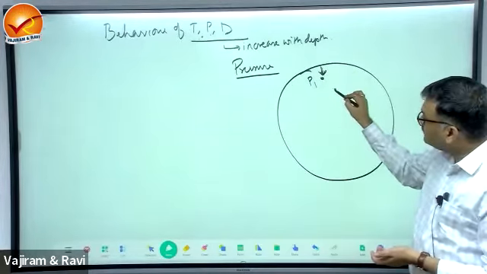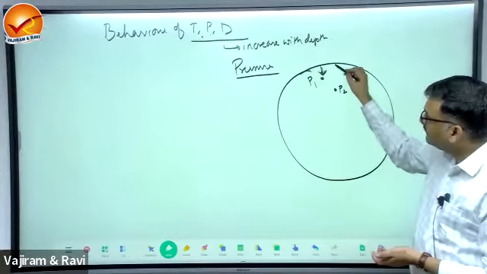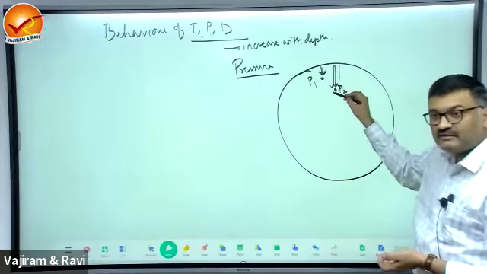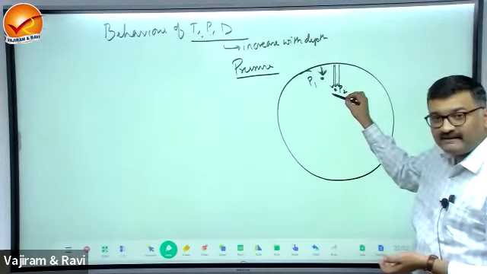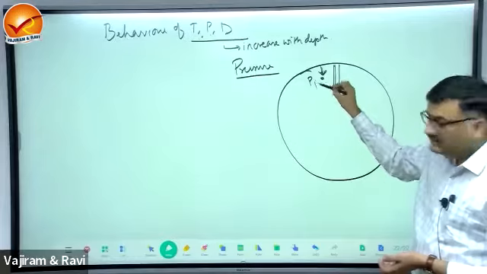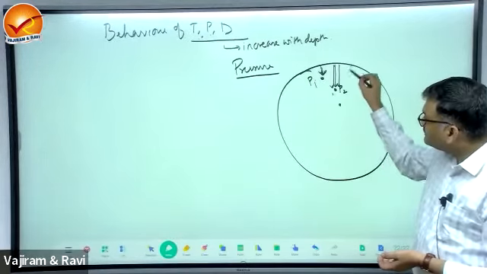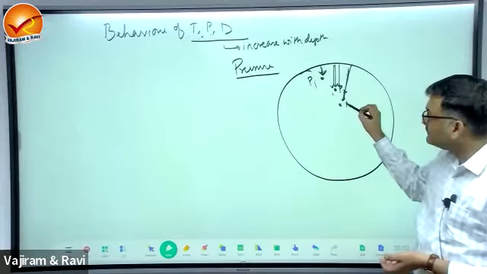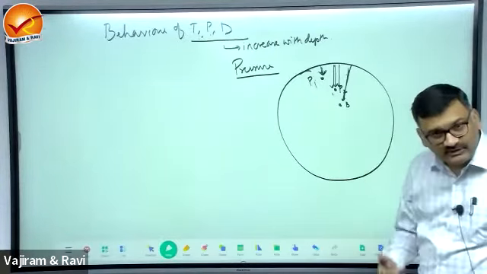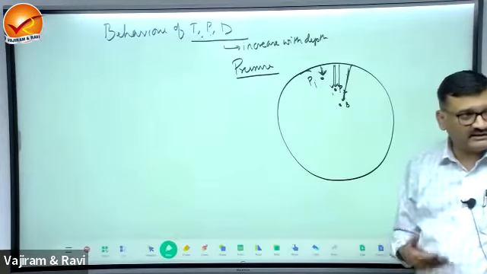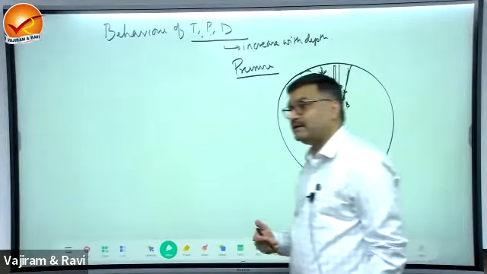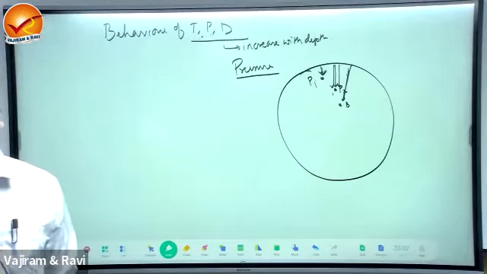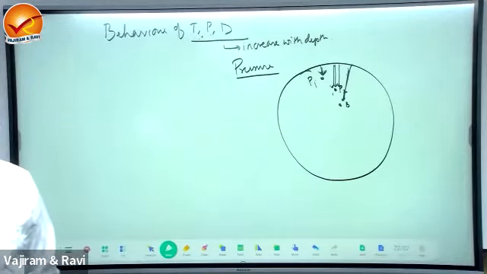If you go to this depth, this is P2, what will happen? The load exerted is of this much material here. Therefore, the pressure at P2 will be greater than P1. If you go here, this is the weight exerted by what? All the higher material, this is P3. Like this, as we move towards the interior, weight exerted by the overlying material goes on increasing. Thus, pressure also increases continuously up to the center.